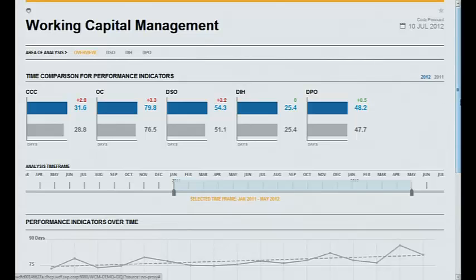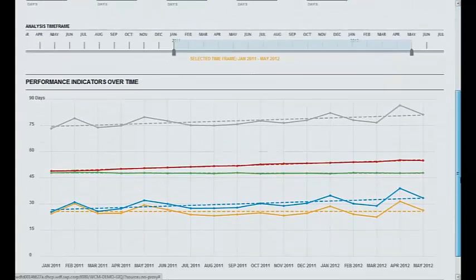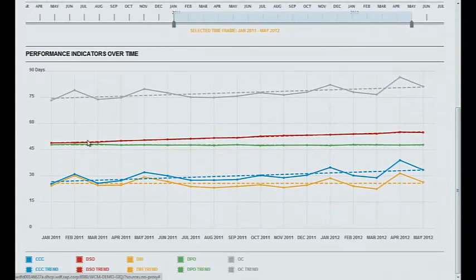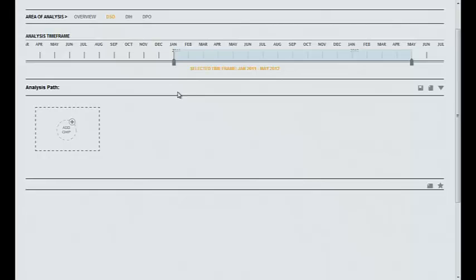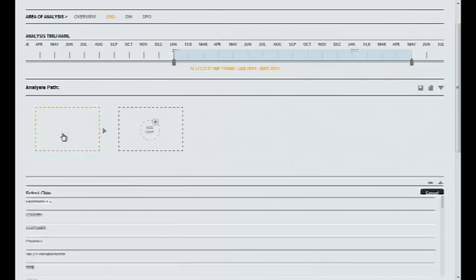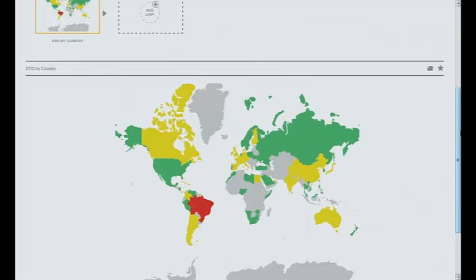Now, why is that? As a chief financial officer, I'd like to know where that problem is and how I can solve it. What I can do here is go down to a graph. I can see here my DSOs really are going up over time. So what I want to do now is drill down into days sales outstanding. There are 80 million HANA records here that are being summarized. The first thing I want to know, perhaps, is where in the world this is happening. So I'm going to drill down into country, and those 80 million records are analyzed and brought up that fast.